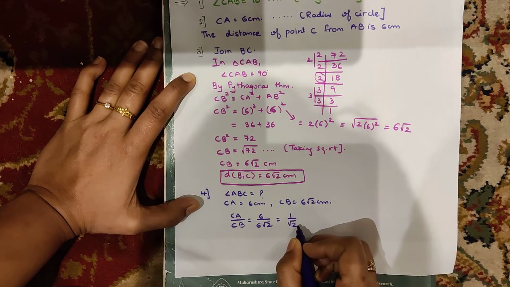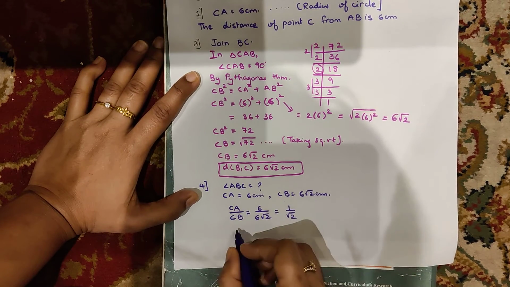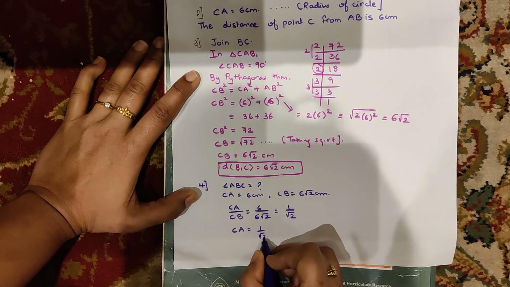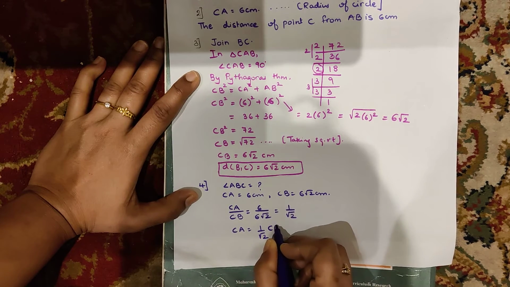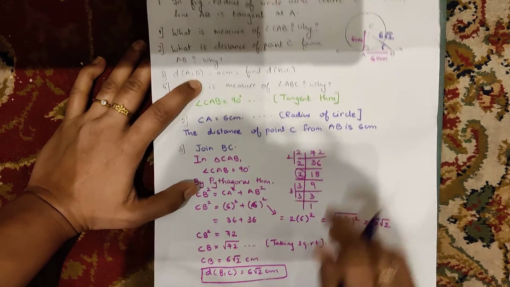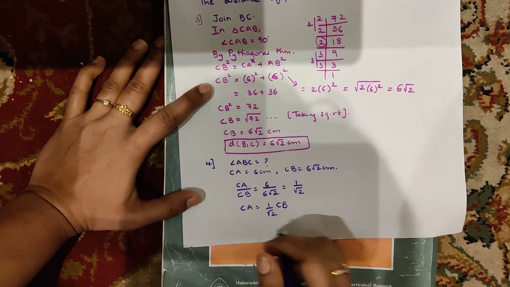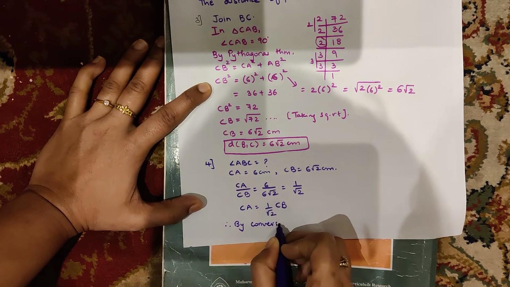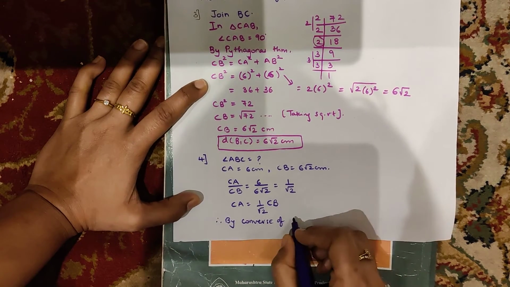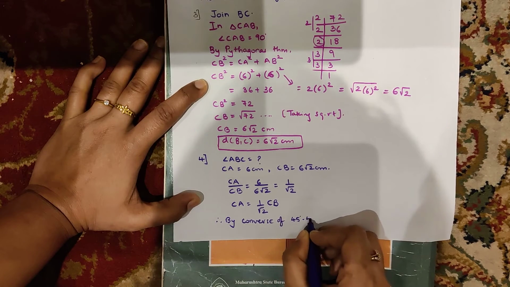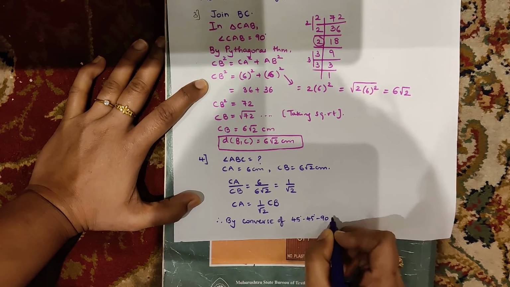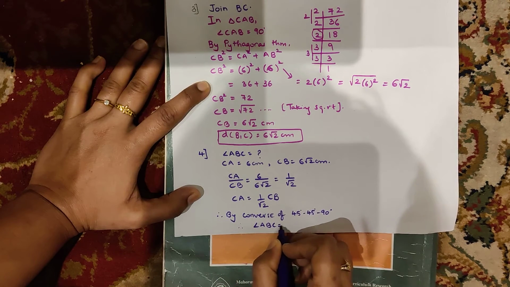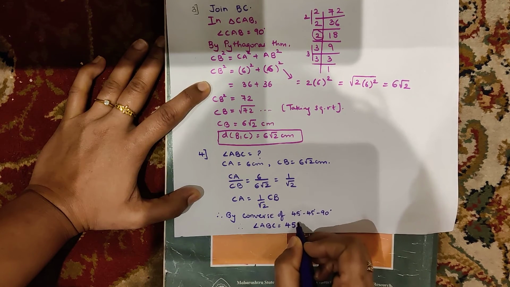Now 1 upon root 2, okay, take this CB on the other side. So it will be CA is equal to 1 upon root 2 times CB. But CB is the hypotenuse if you see, right? So therefore by converse of 45 45 90 degree triangle, angle ABC will be of 45 degree.